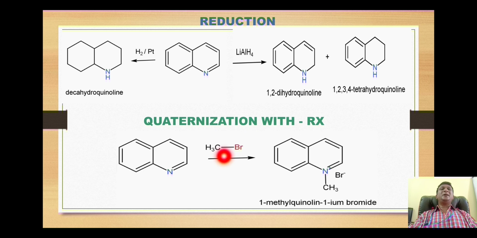So this partially positively charged methyl group then attacks this nitrogen for the electrons, and thus we get the quaternization of this nitrogen, with which the bromide ion will remain in an ionic bond. So this quaternization gives us formation of this quinolinium bromide molecule.